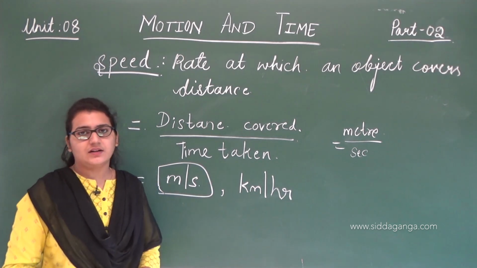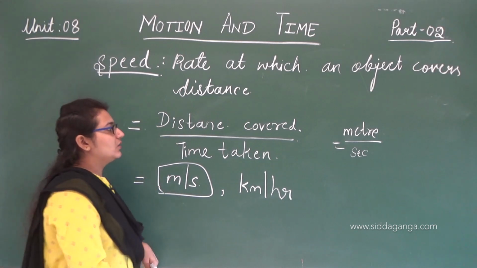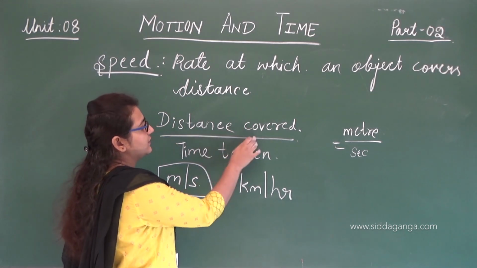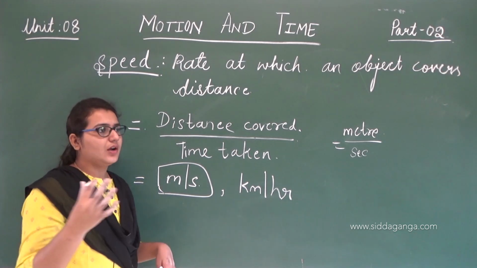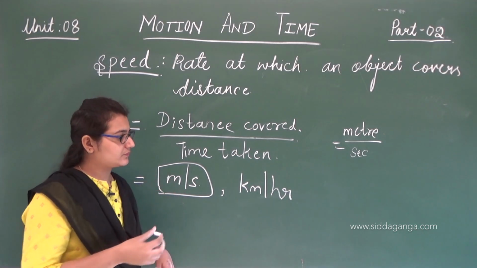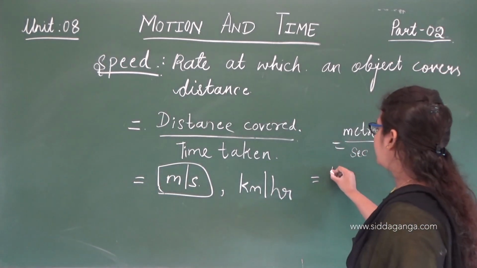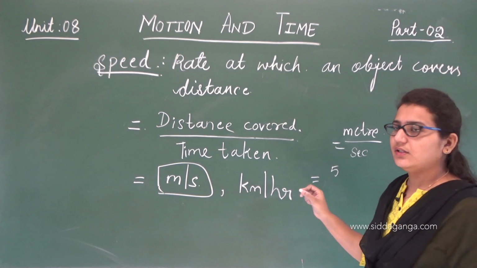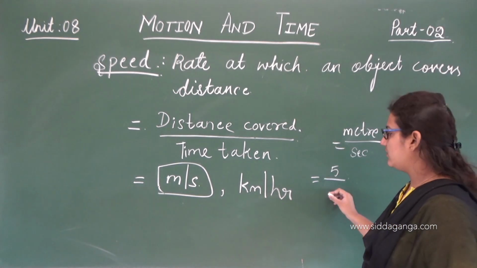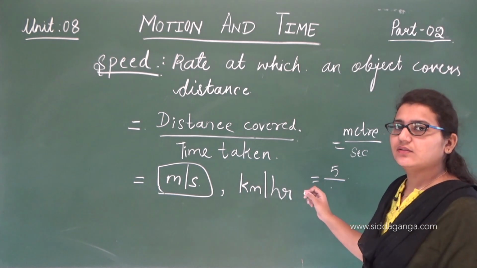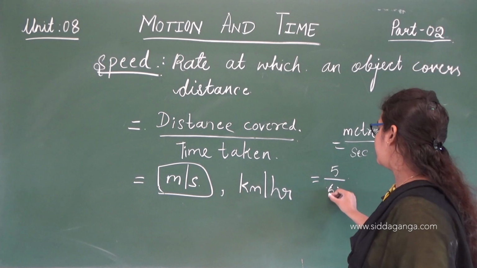To calculate speed we use the formula distance covered by time taken. In the earlier example, the bike traveled a distance of 5 kilometers, and the time taken was 5 minutes.